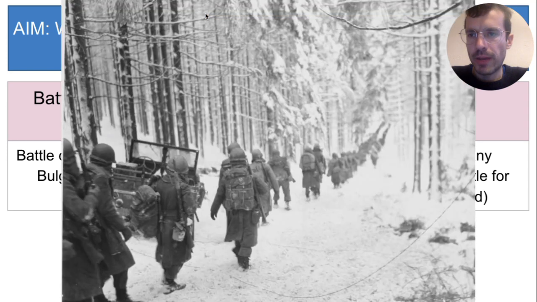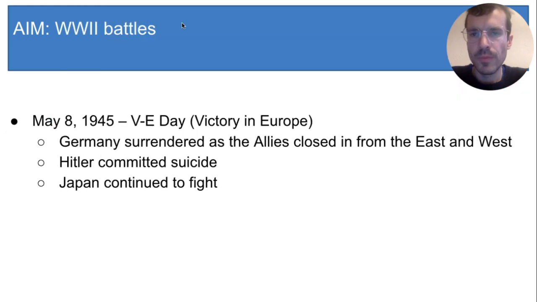Here's a picture of the Battle of the Bulge. It was fought in the snowy forests of Belgium in Western Europe. In 1945, Hitler committed suicide as the Allies closed in and Germany surrendered. And we call this date VE Day, or Victory in Europe Day. But the war wasn't over because Japan kept fighting in the Pacific. So while the war in the European theater ended, fighting continued in the Pacific theater.